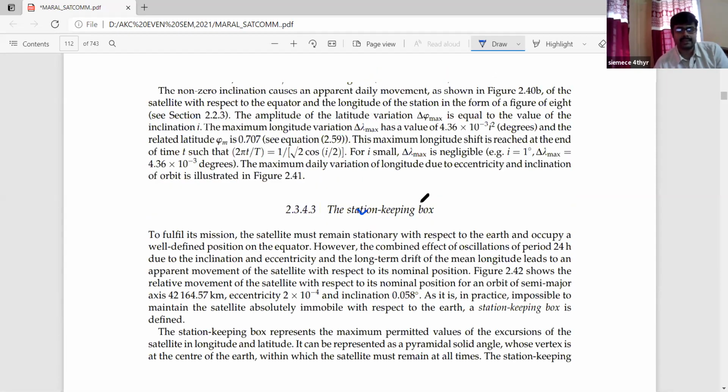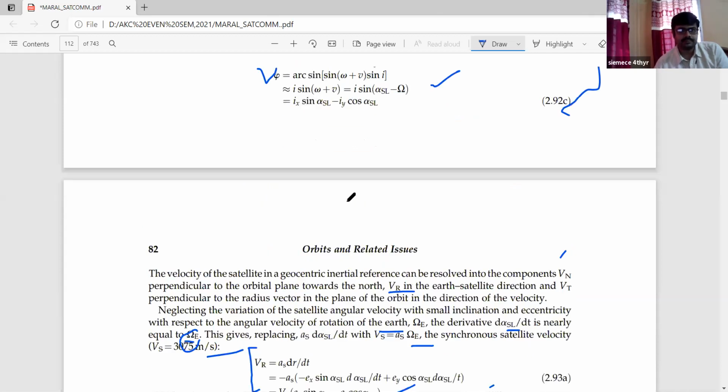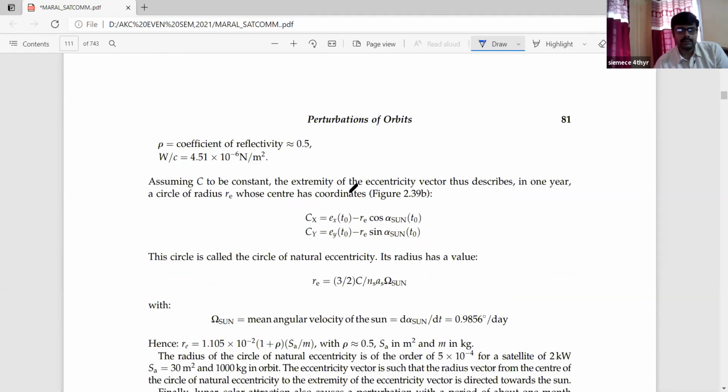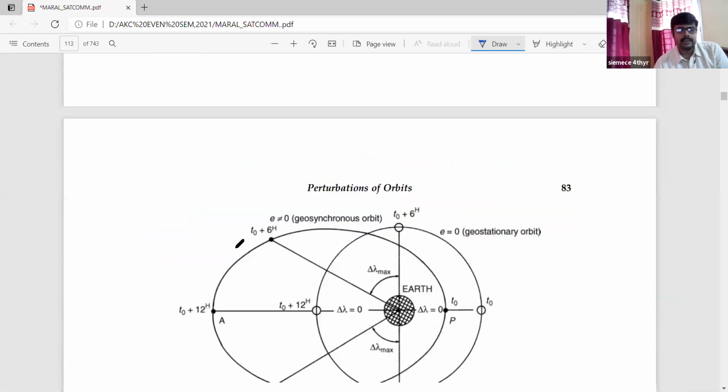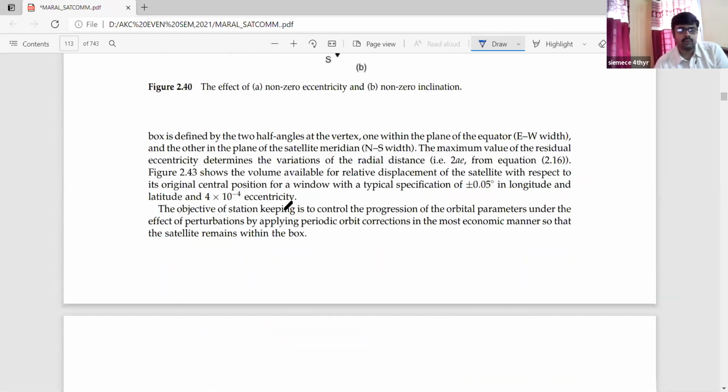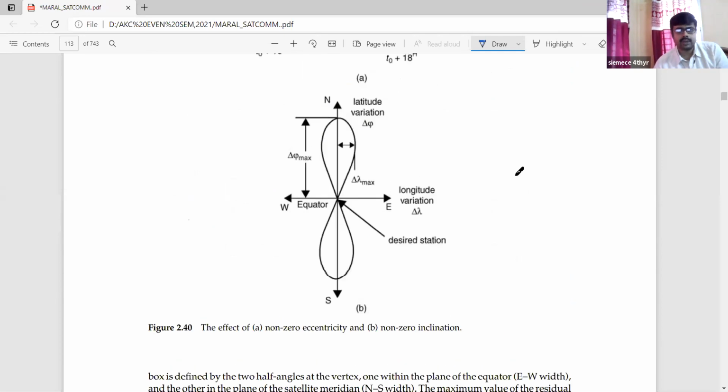This is the figure of the stationary type that we have seen. Now, just one minute, I will look at the figure briefly. This is Figure 2.42, where they have mentioned a rotational movement, but this is the initial figure, with non-zero inclination. If you see this plot, you will find that there is no inclination, that is a straightforward case. So that is a non-zero inclination. Technically, that is called the non-zero inclination.